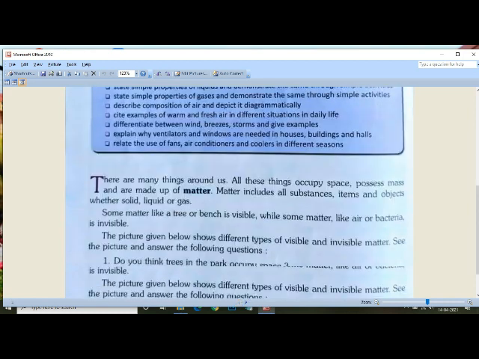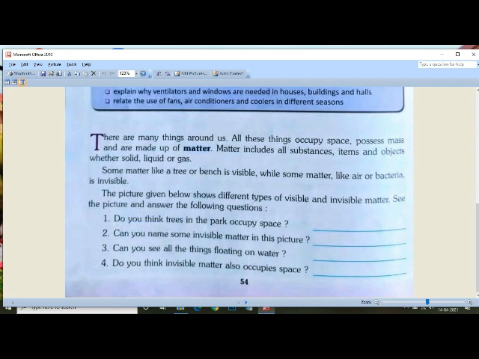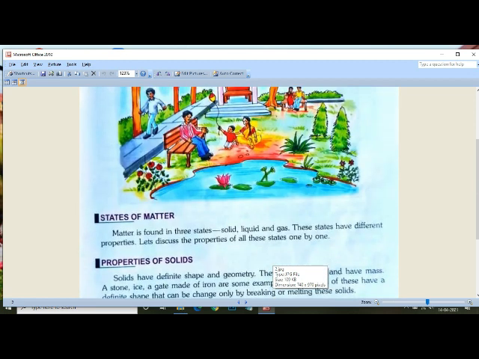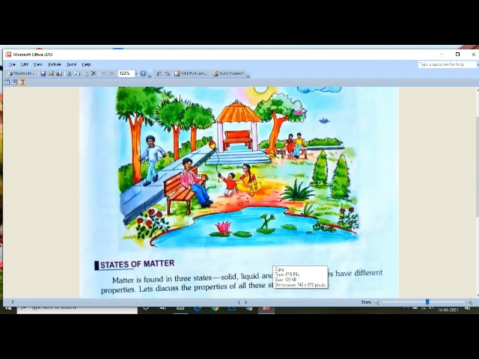Do you think trees in the park occupy space? You have to write yes or no. Can you name some invisible matter in this picture? Can you see all the things floating on water? Yes or no. Do you think invisible matter also occupies space? You have to write yes or no, by seeing this picture. Now you have to do it on your own.